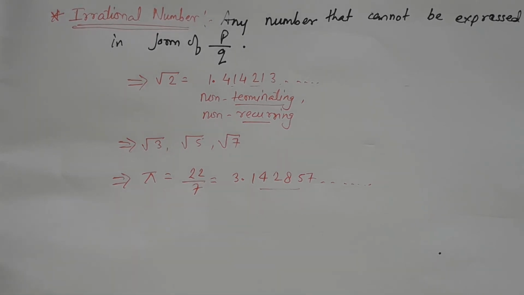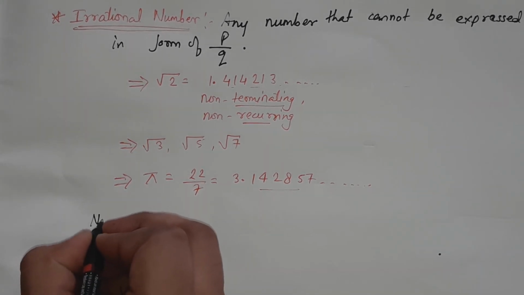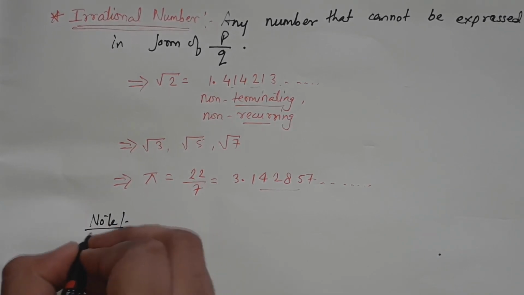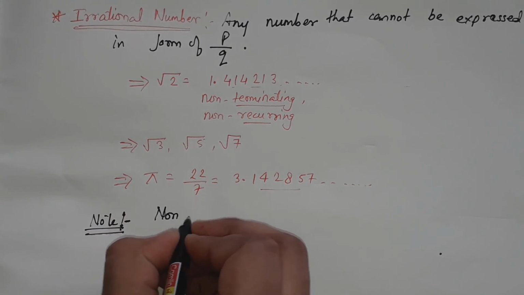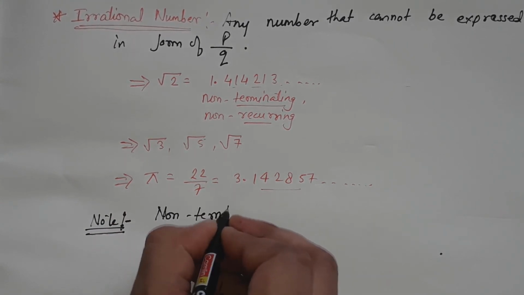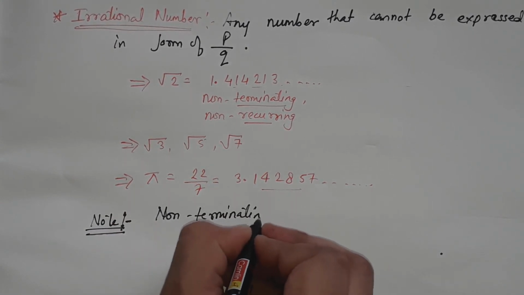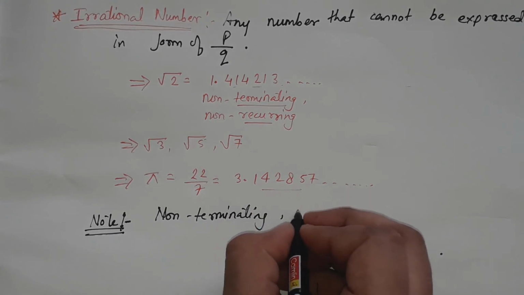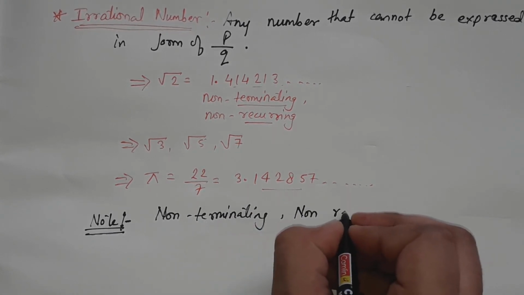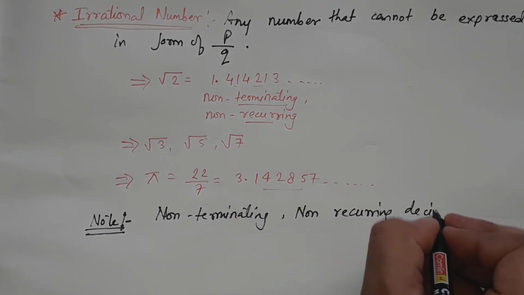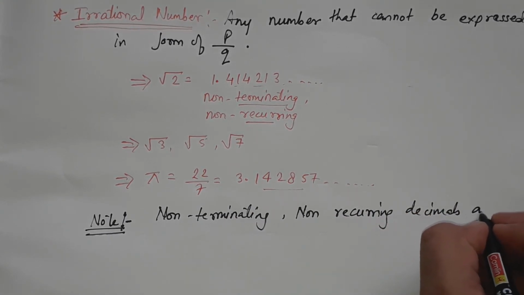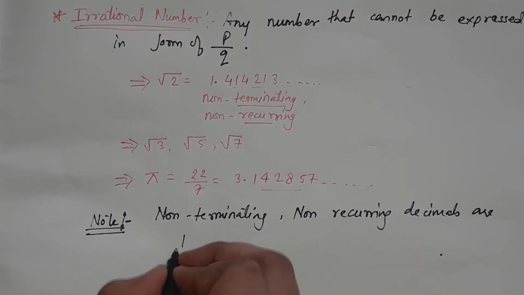So you can write a note for irrational numbers. Non-terminating, non-recurring decimals are irrational numbers.